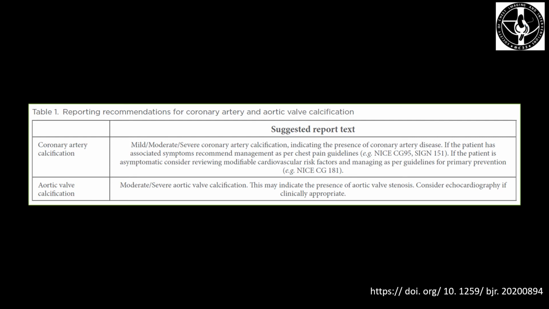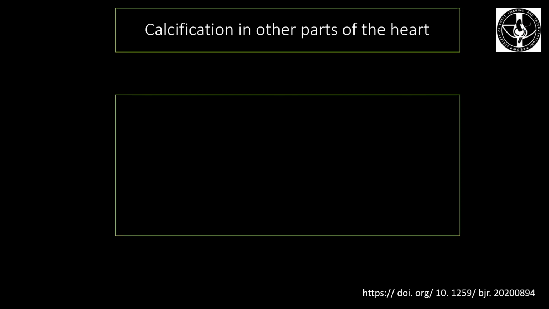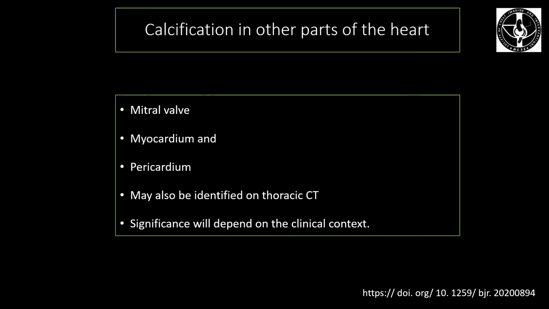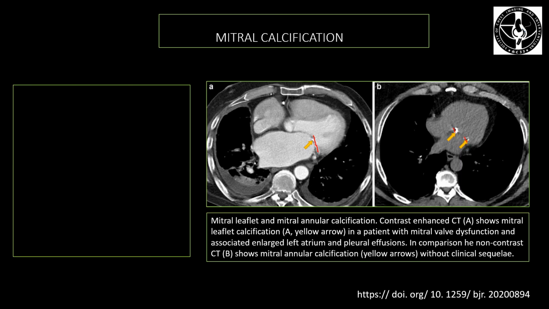write that this may indicate the presence of aortic valve stenosis. Consider echocardiography if clinically appropriate. As far as the calcifications in other parts of the heart are concerned, like mitral valve, myocardium and pericardium, one can identify these on thoracic CT, and their significance will depend on the clinical context.